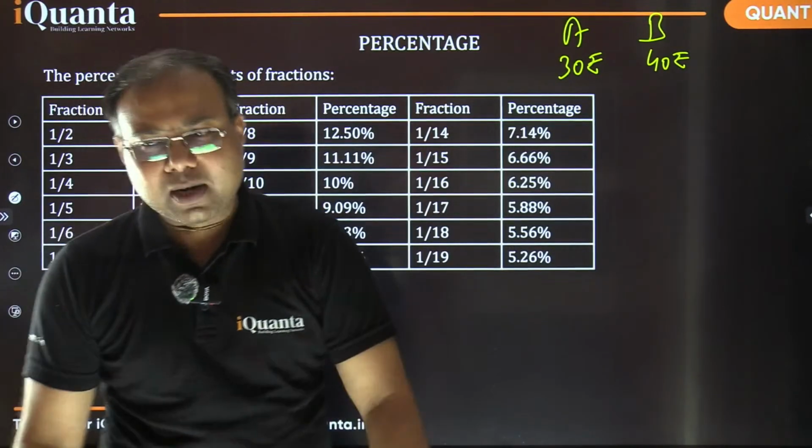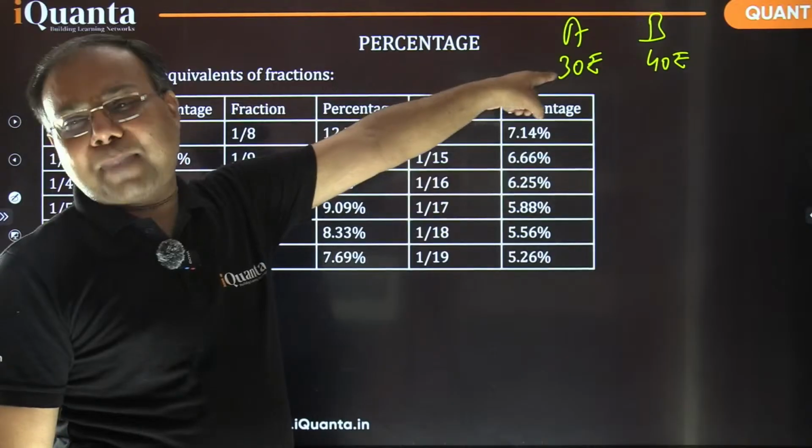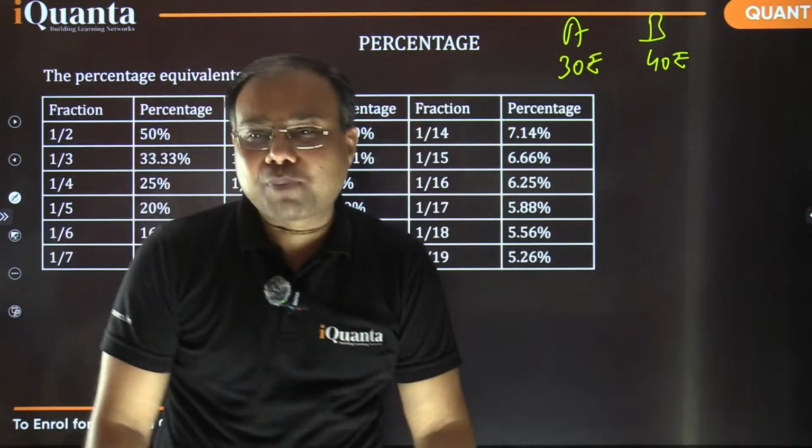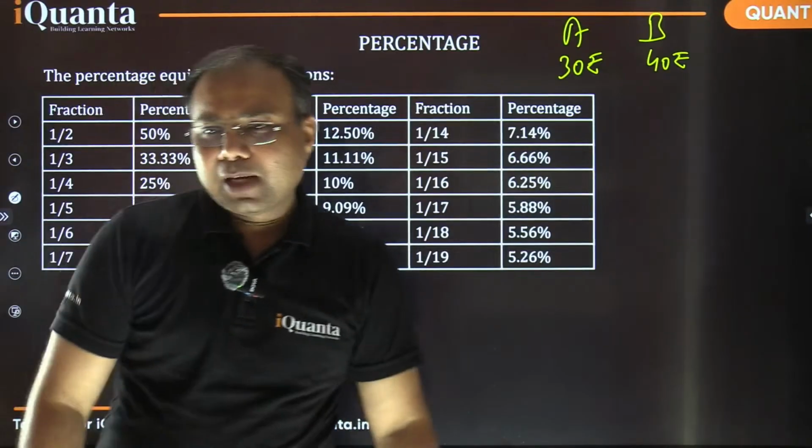Yes, percent is per 100 of course. So how much percent of the total money is with A? How much percent of the total amount is owned by person A? How will you calculate that?